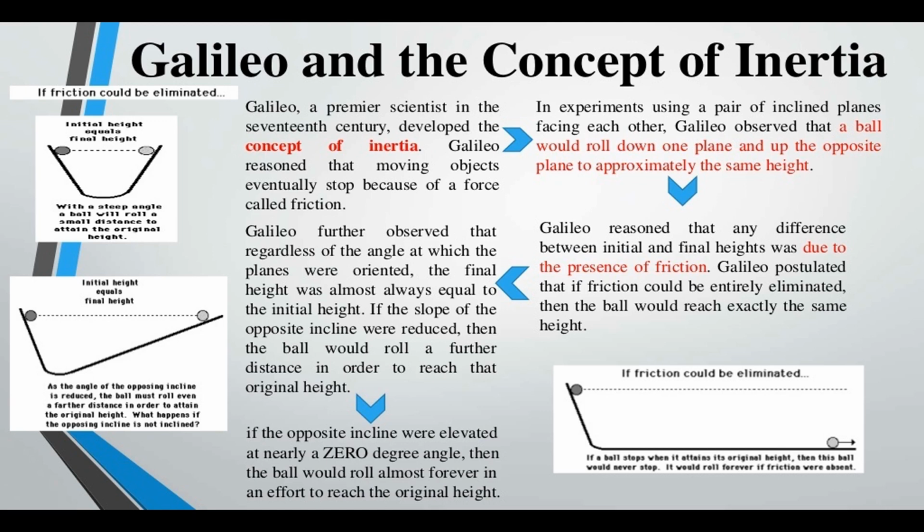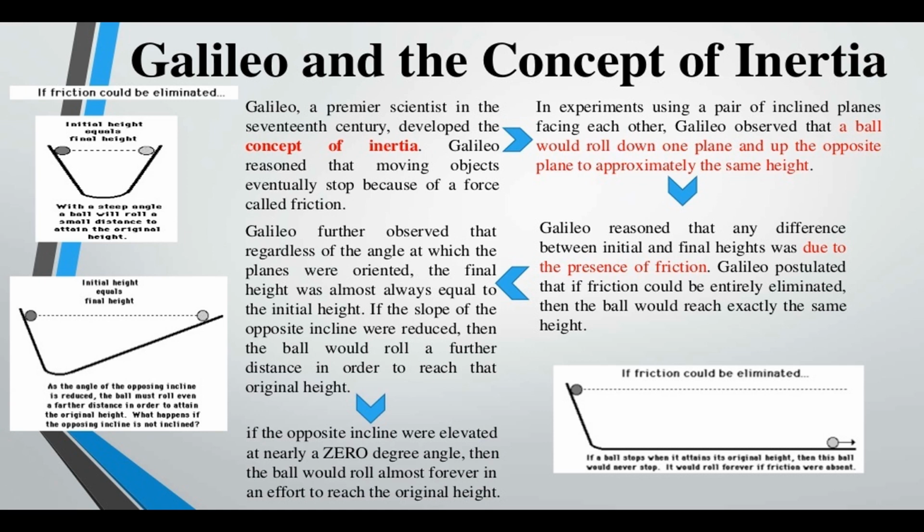He observed that when the inclinations of the plane on both sides are equal, the marble rolled down from one plane from a certain height will climb to the same height on the other plane. If the angle of inclination of the right side plane were gradually decreased, then the marble would travel a larger and larger distance to reach the same height.